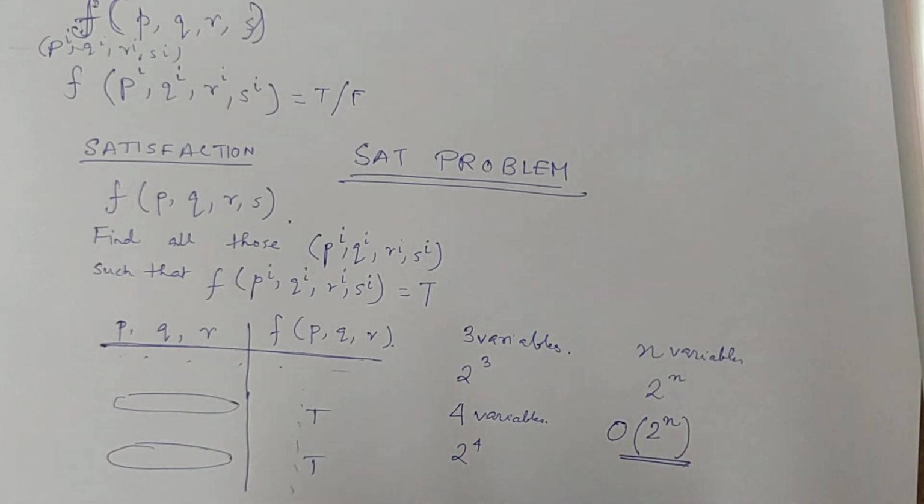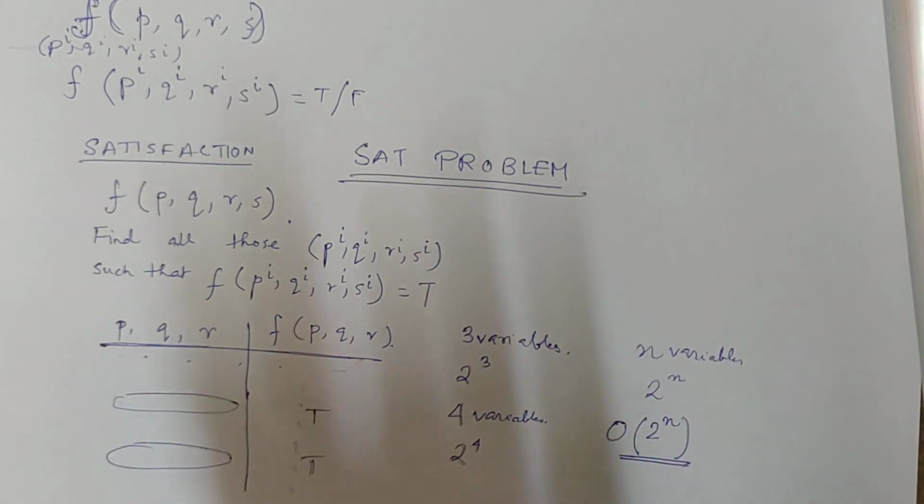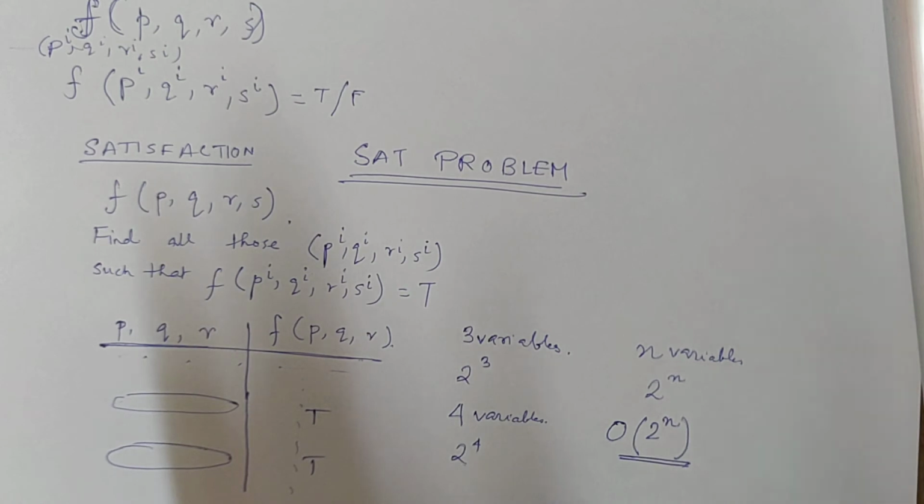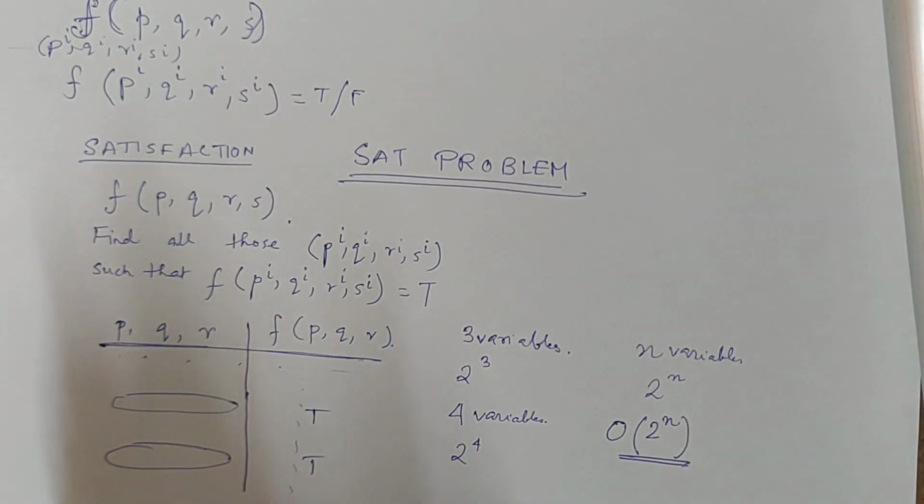I just wanted you to see why there is a challenge in the SAT problem. Maybe I will give you a hint of how the SAT problem is solved in reality in future. Now let's carry on with our other discussions.